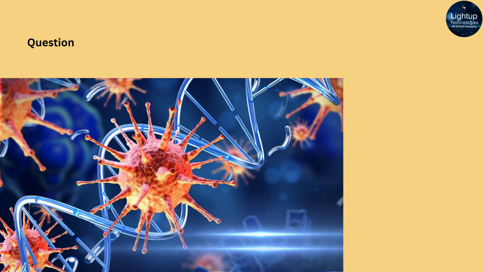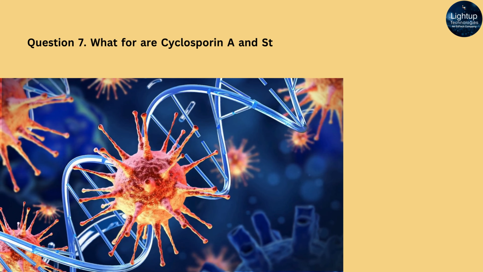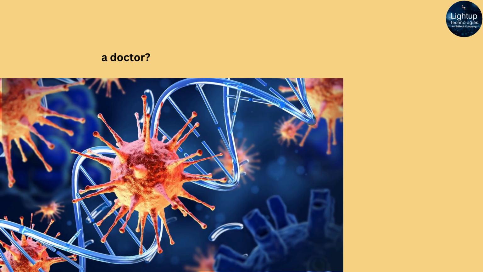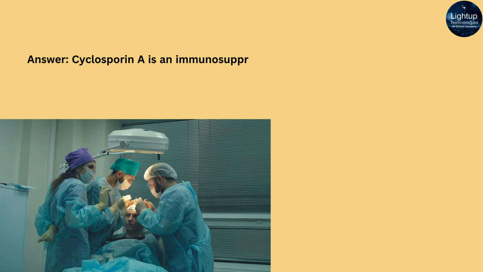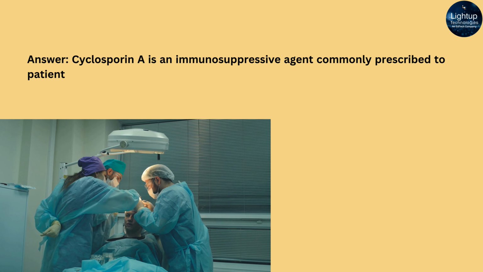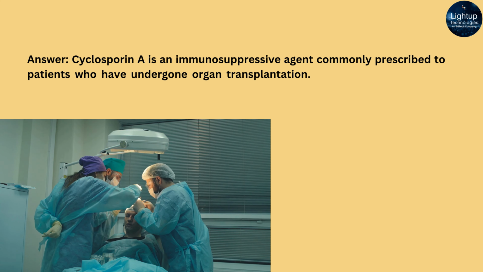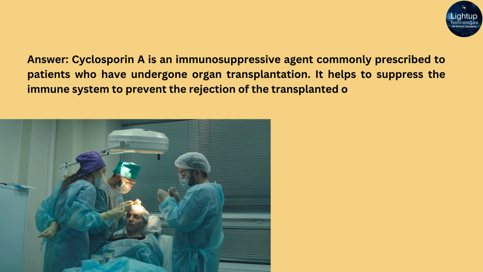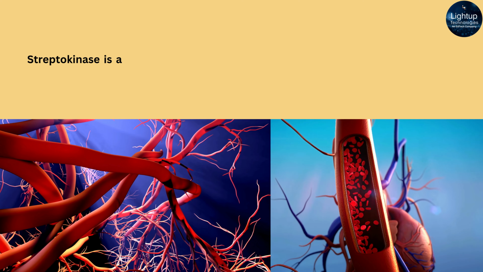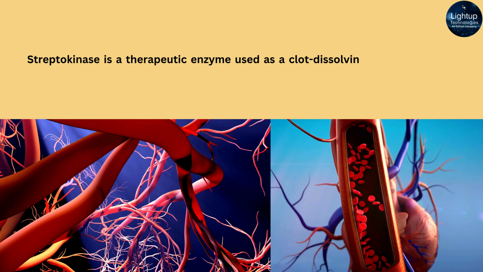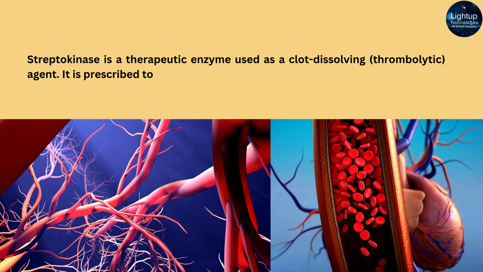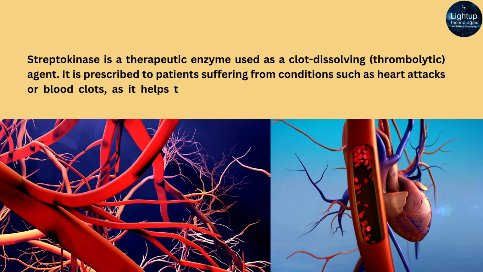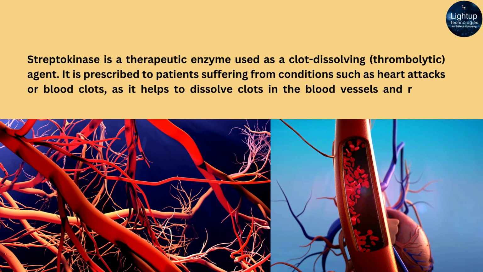Question 7. What for are cyclosporin A and streptokinase bioactive molecules prescribed by a doctor? Answer: Cyclosporin A is an immunosuppressive agent commonly prescribed to patients who have undergone organ transplantation. It helps to suppress the immune system to prevent the rejection of the transplanted organ. Streptokinase is a therapeutic enzyme used as a clot-dissolving, thrombolytic agent. It is prescribed to patients suffering from conditions such as heart attacks or blood clots, as it helps to dissolve clots in the blood vessels and restore normal blood flow.